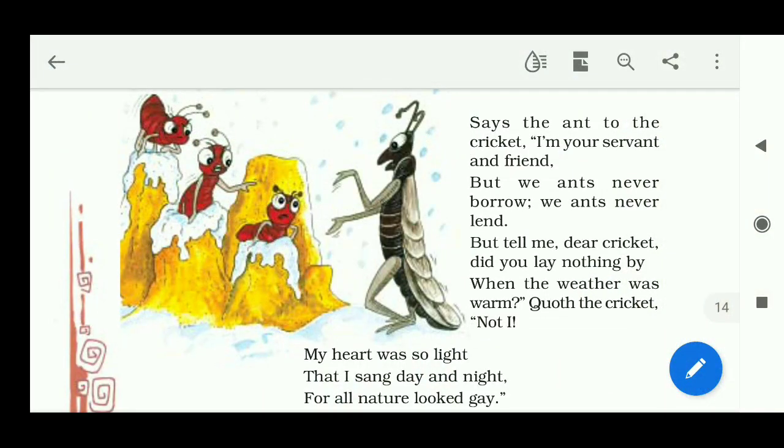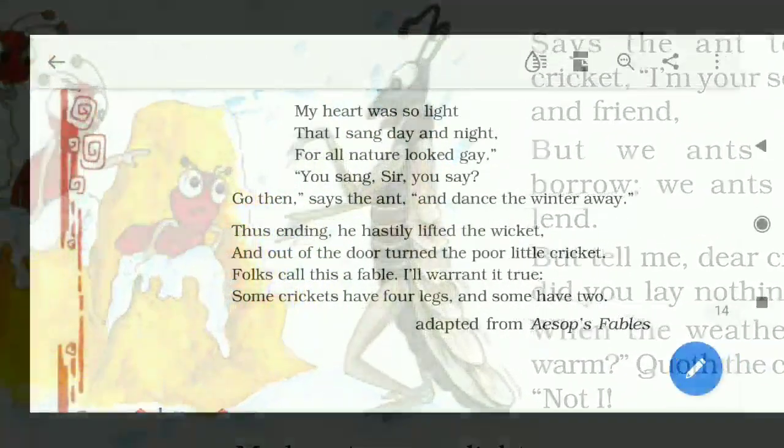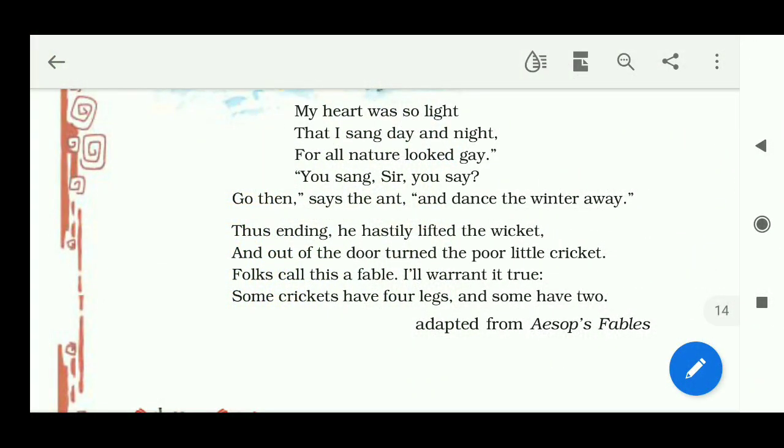Says the ant to the cricket, I am your servant and friend, but we ants never borrow, we ants never lend. But tell me, dear cricket, did you lay nothing by when the weather was warm? Quoth the cricket, not I. My heart was so light that I sang day and night, for all nature looked gay. You sang, sir, you say? Go then, says the ant, and dance the winter over. Thus ending, he hastily lifted the wicket, and out of the door turned the poor little cricket.